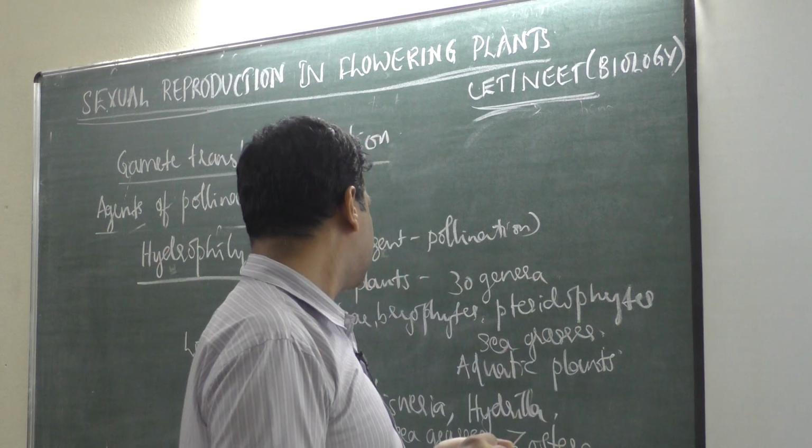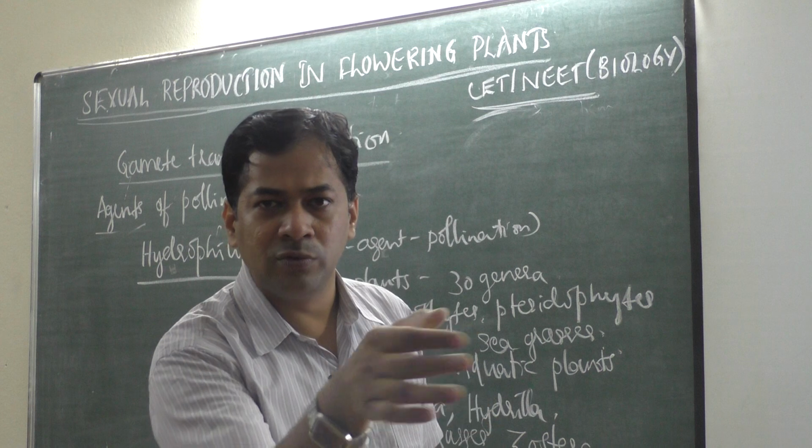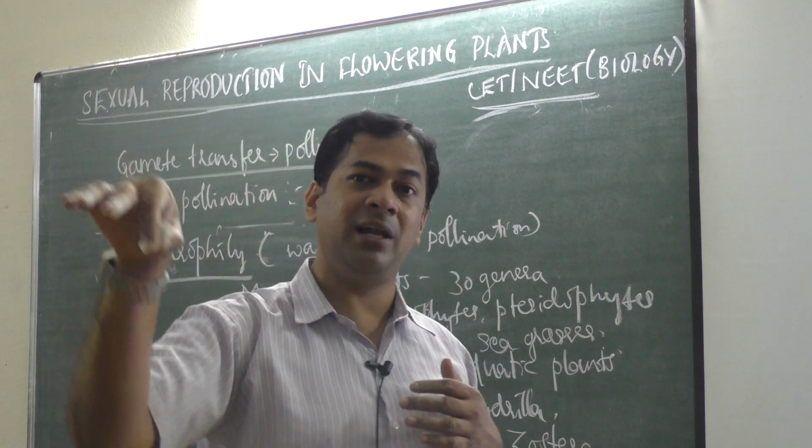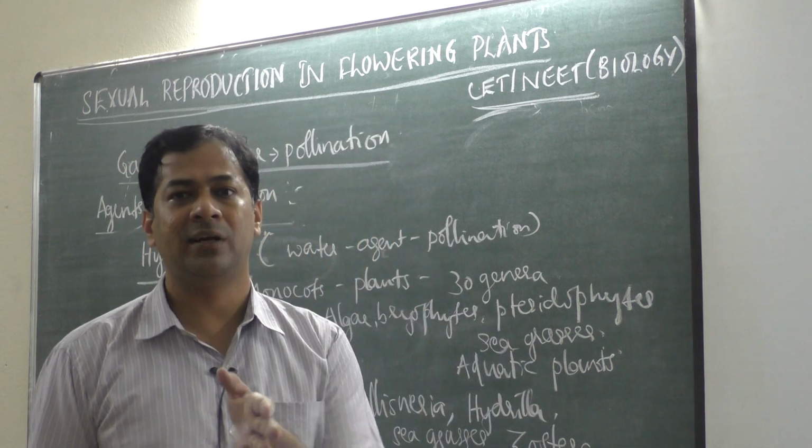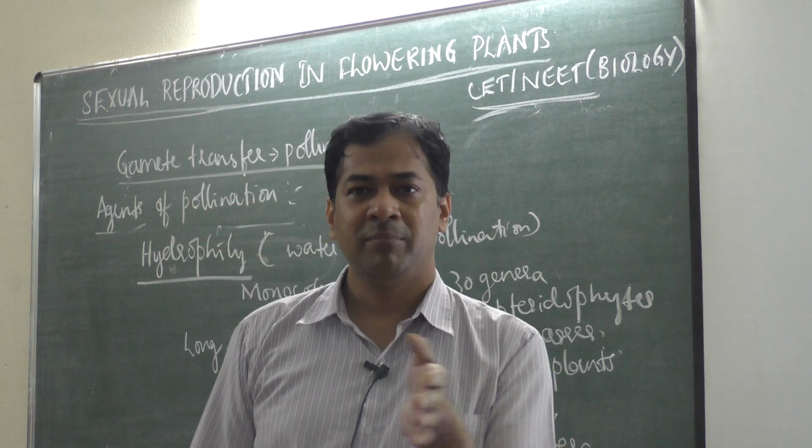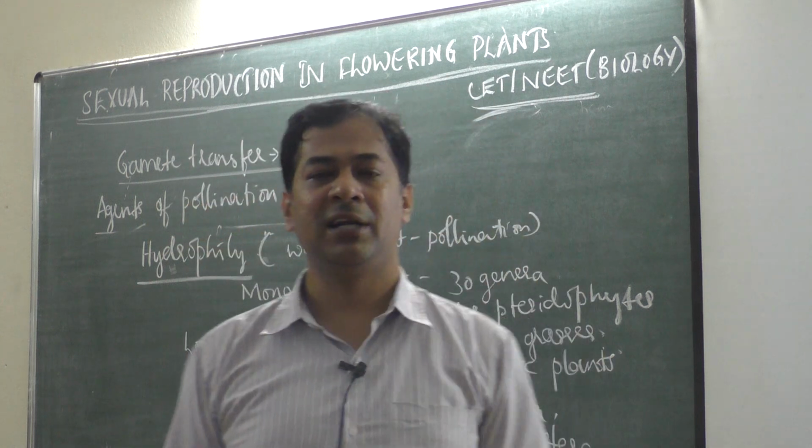So it can easily swim in water and reach a female plant. Water is used as a medium for swimming. By swimming it reaches the female reproductive part.